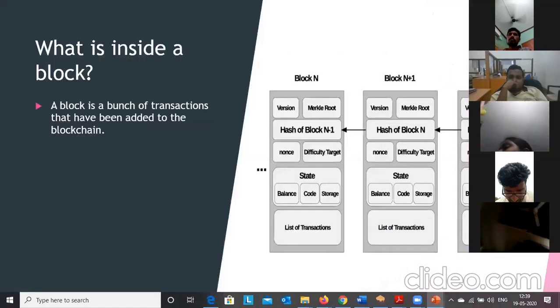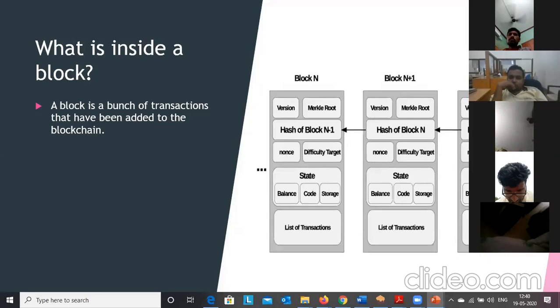So now we will discuss more about blockchain. So not only the block number and nonce in the blockchain. So here you can see the slide. Here we will define what is meant by block. A block is a bunch of transactions that have been added to the blockchain. So now we can see block n plus 1, block n plus 2. So there are 3 blocks in the blockchain network.